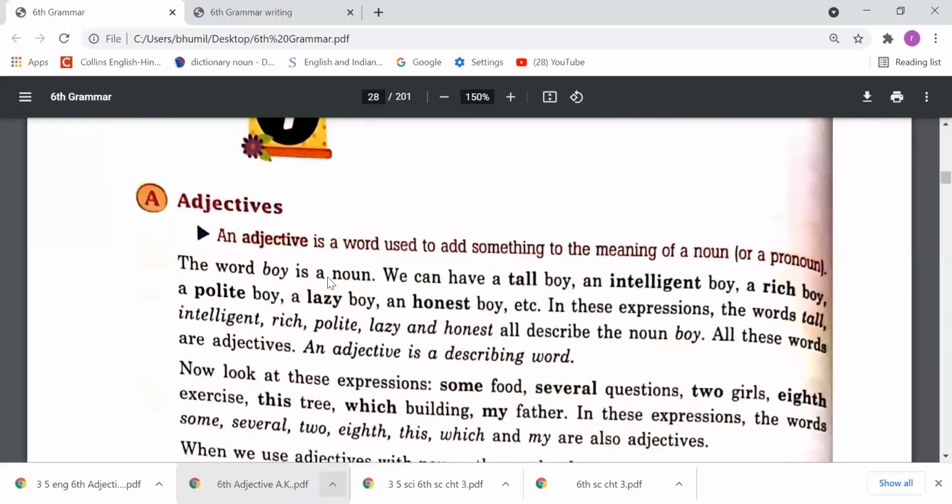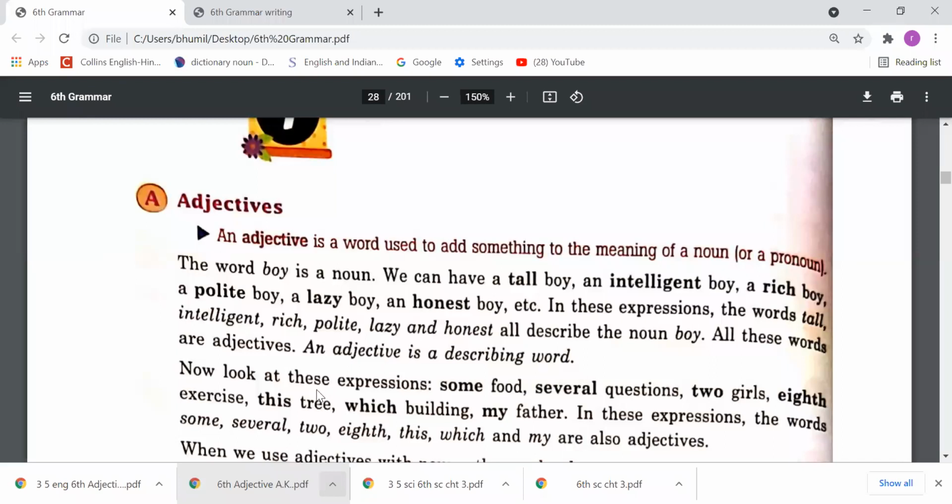The word boy is a noun. We can have a tall boy, an intelligent boy, a rich boy, a polite boy, a lazy boy, an honest boy, etc. In these expressions, the words tall, intelligent, rich, polite, lazy, honest all describe the noun boy. All these words are adjectives. An adjective is a describing word.